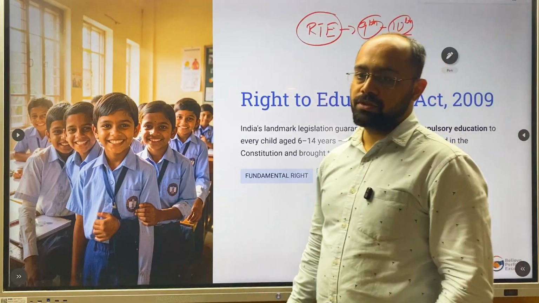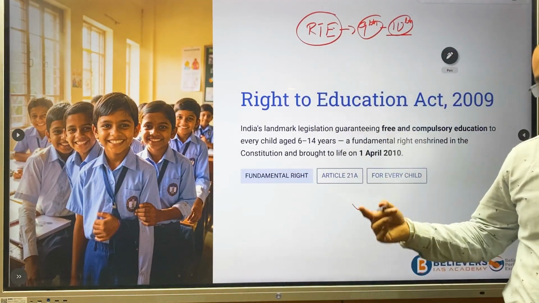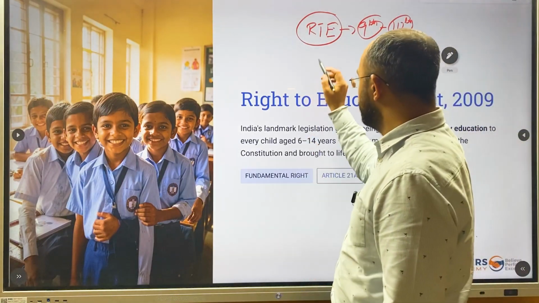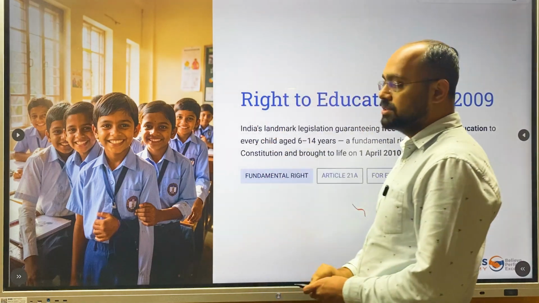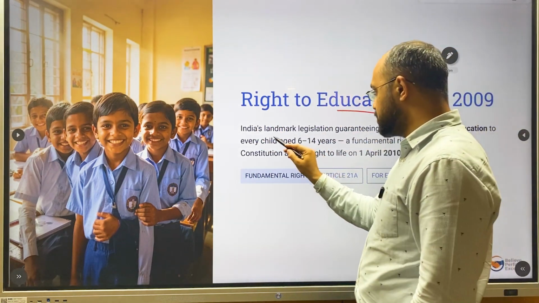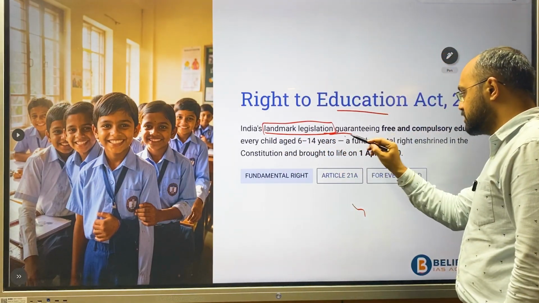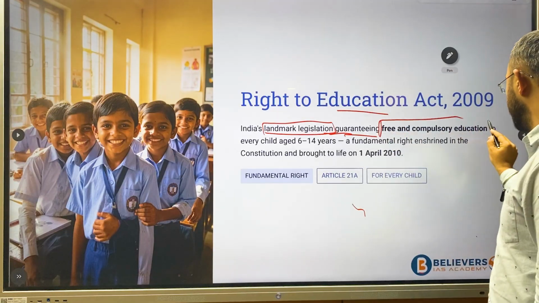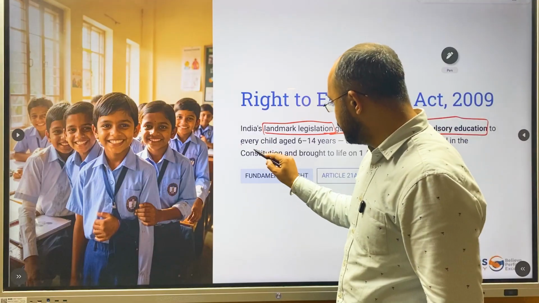As you are aware, RTE is one of the most important topics when it comes to our UPSC preparation or any other exams also. Okay, so in this regard, let's understand what RTE is. RTE is the Right to Education. It is a landmark legislation guaranteeing free and compulsory education for every child.